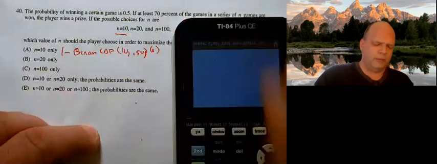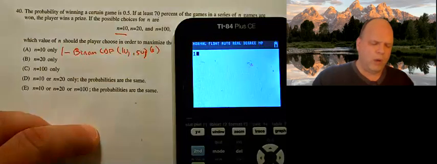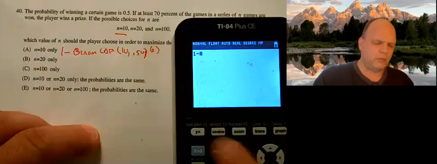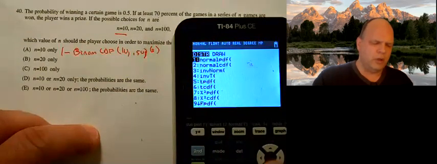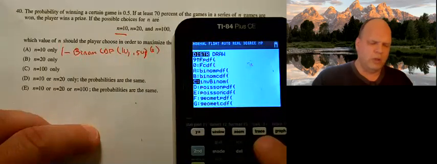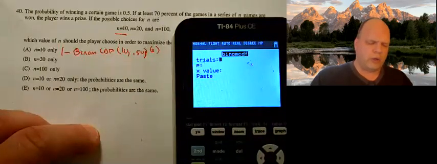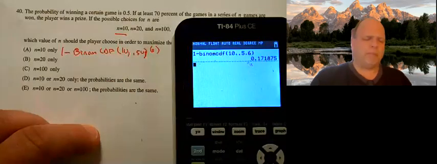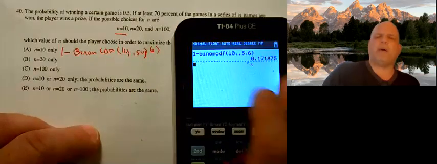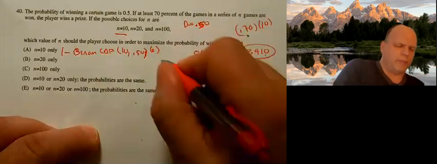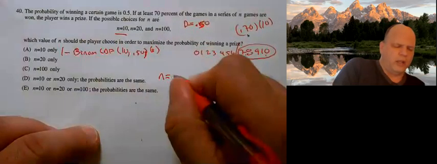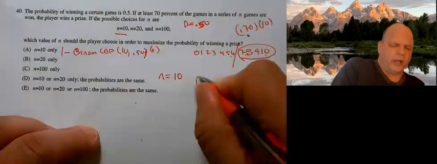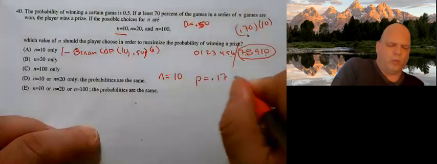So let's see what we get. 1 minus second VARS, binomcdf, trials are 10, probability 0.5, my x value, the highest one I don't want, 6. Six wins isn't enough. If I play it 10 times, I have about a 17% chance of winning. So if n equals 10, the probability I win is about 0.1718.